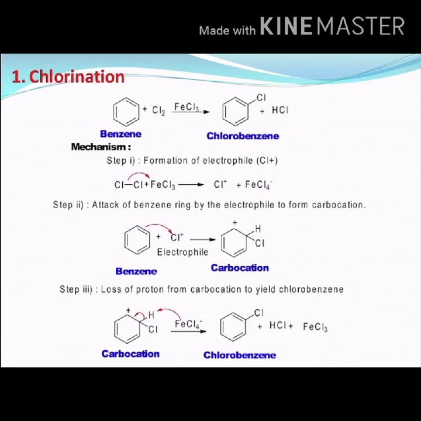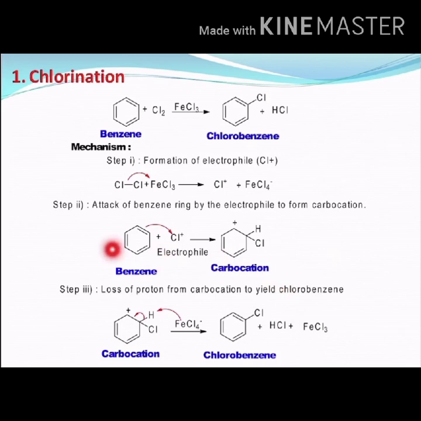Let us see in the next step, step 2, what happens. The electrophile which has been generated in the first step goes and attacks the benzene ring. When it attacks the benzene ring, the pi bond which is present here will get broken, and the chlorine will attack the carbon which is present here, thereby creating a positive charge here, because this carbon is deficient in electrons or bonds, thereby forming a carbocation.